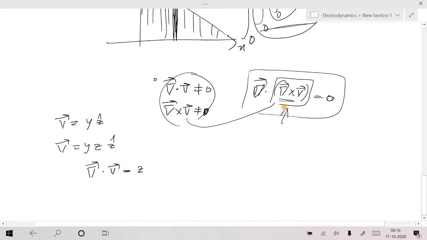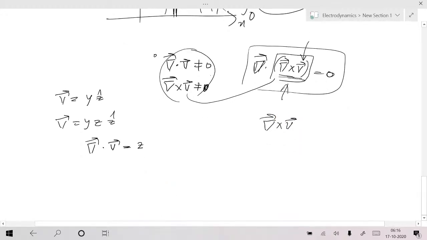This vector field will never diverge. That's the meaning. But remember, this is not the divergence of this vector field. It is the divergence of curl. Curl is some other vector field, and this is the divergence of that vector field. Whatever you put here, you will get this equation true. That means the curl of a vector field, that special class of vector field, will never diverge, or its volume density of the outward flux is always zero. That interpretation is correct.